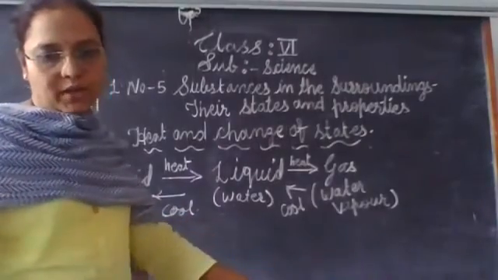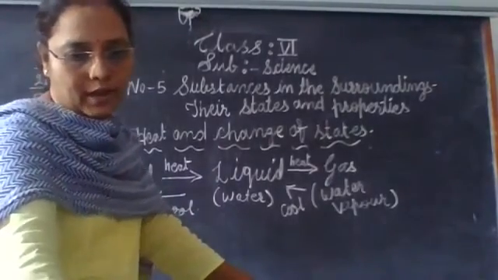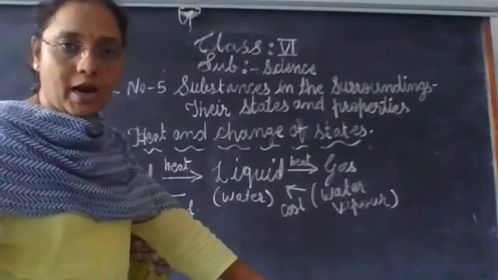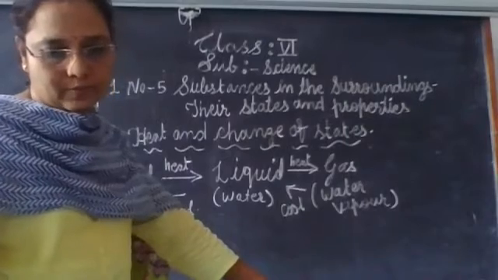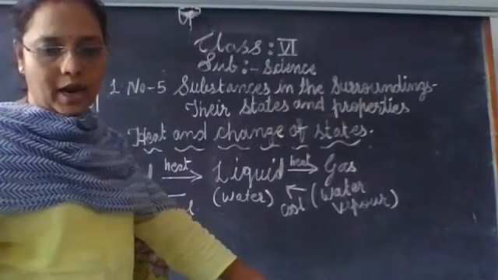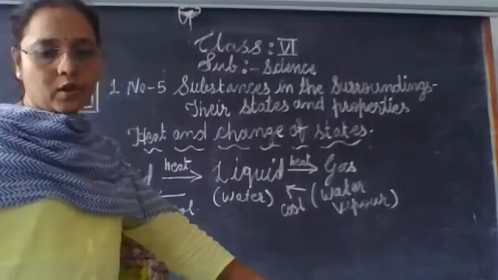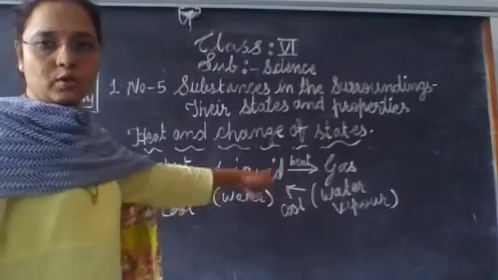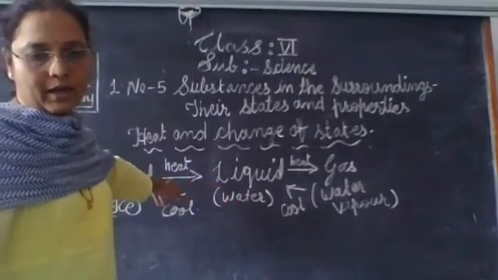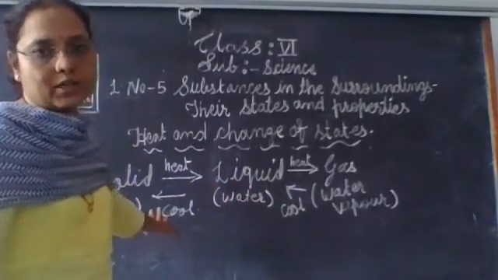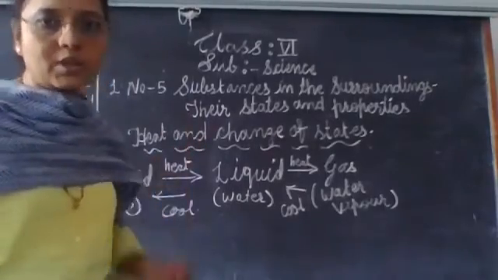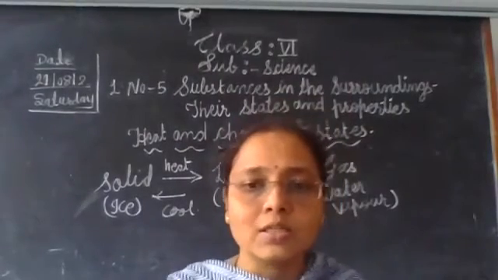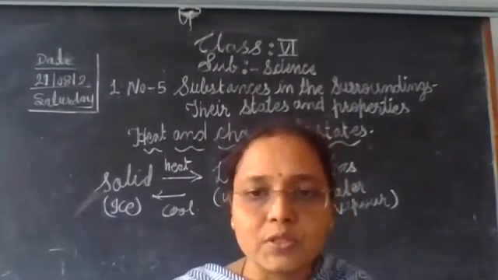So this means on gaining heat, the substance changes from solid to liquid and from liquid to gas. And on the other hand, when the substance cools or loses heat, it changes from gaseous to liquid, and liquid to the solid state. So this means heat and change of state occur in the substance.